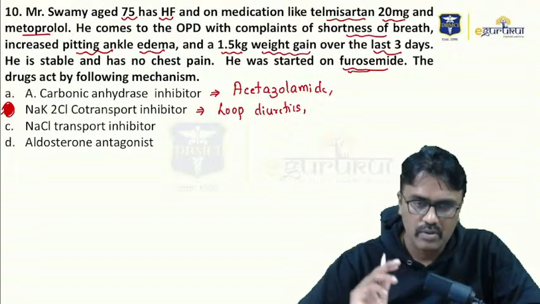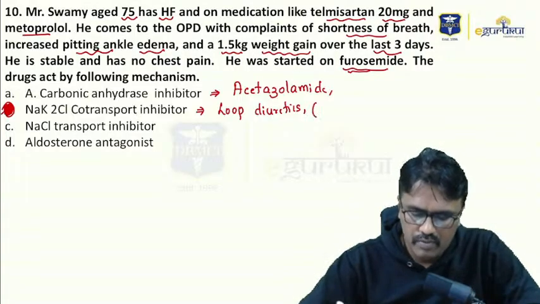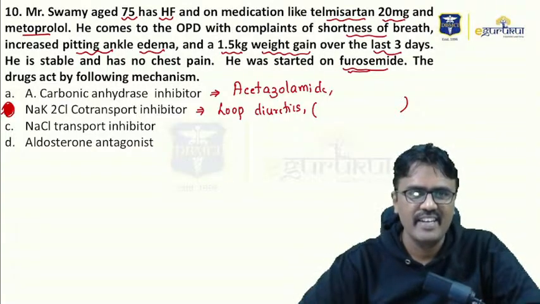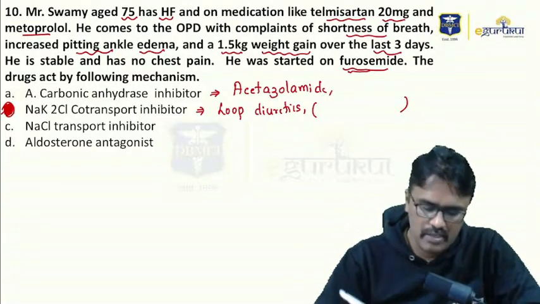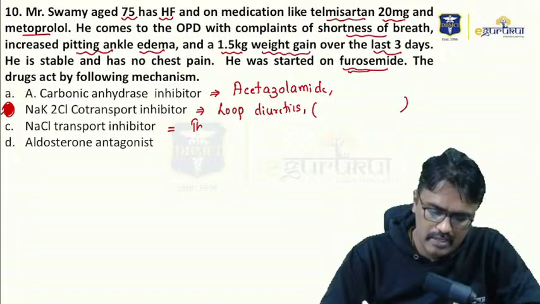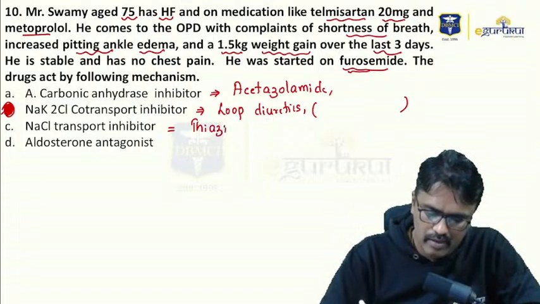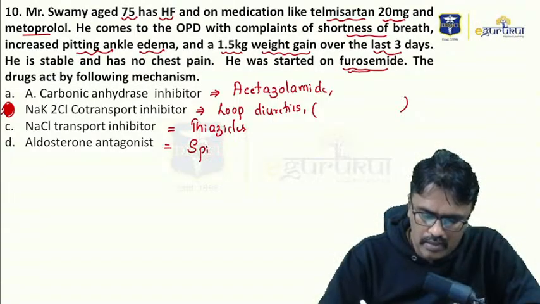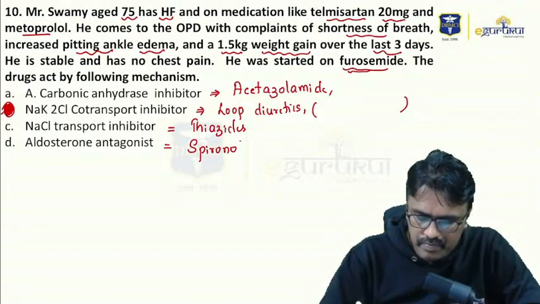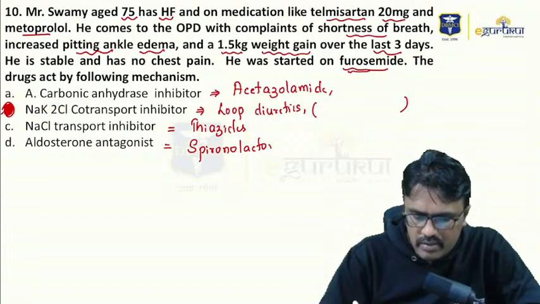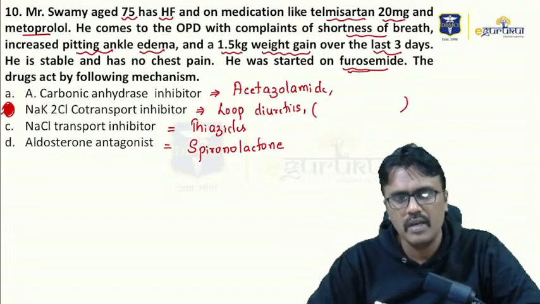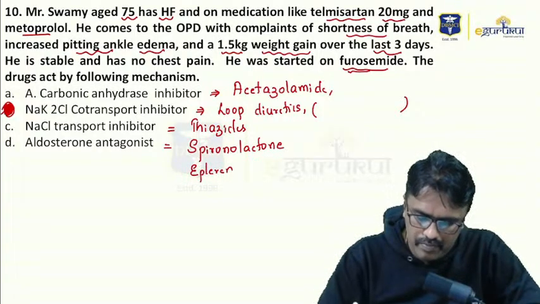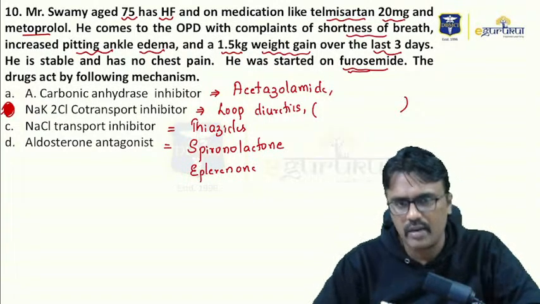I want to ask you one more question. Which site of the nephron will loop diuretics work? I'll be very happy if you answer that. The sodium chloride transport inhibitors are thiazides, and the aldosterone receptor antagonist is spironolactone. And one more drug is eplerenone. So these are aldosterone antagonists.